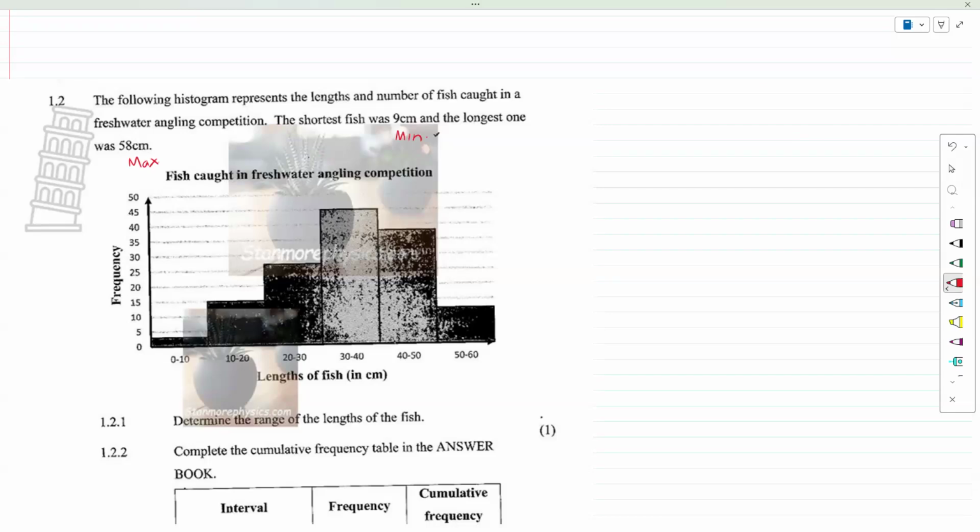But let's start with the range. The range would be the length of the fish, so it will be the max minus the min. They gave us the max was 58 centimeters and the minimum was 9 centimeters. So the range is 49 centimeters. Quite simple to deal with.